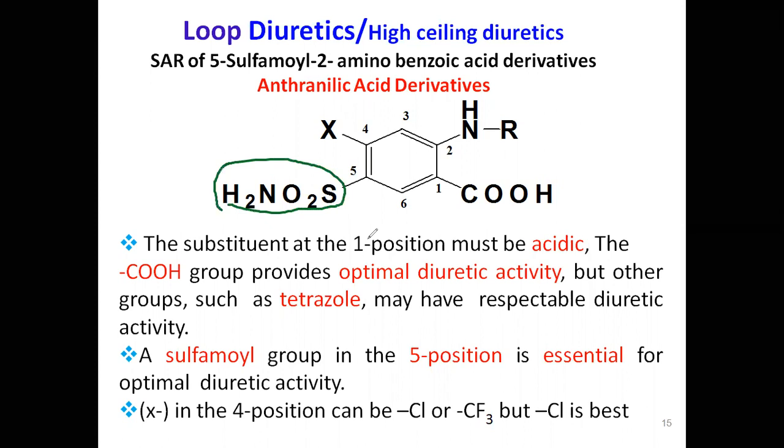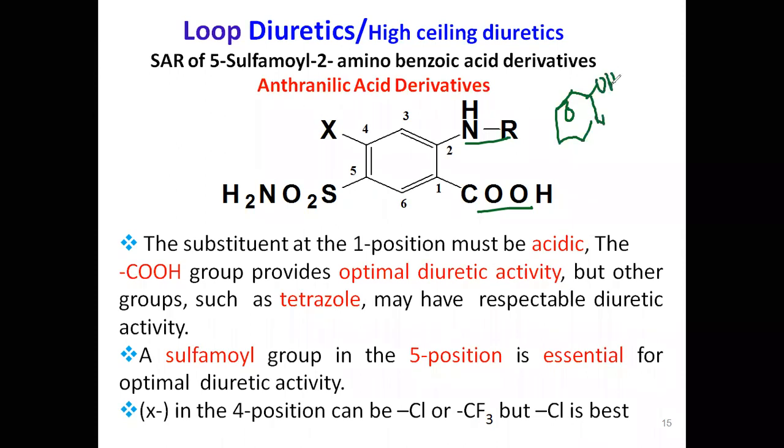Now, what are these diuretics you see? These are loop diuretics, or chemically they are anthranilic acid derivatives. Anthranilic acid means benzene having amine group and carboxylic group side by side. If benzene has a hydroxyl group, what is it called?